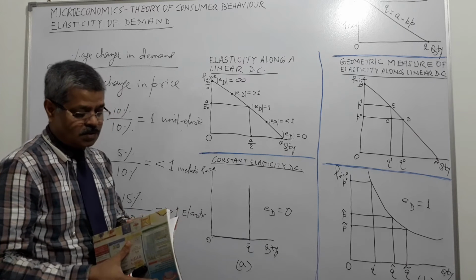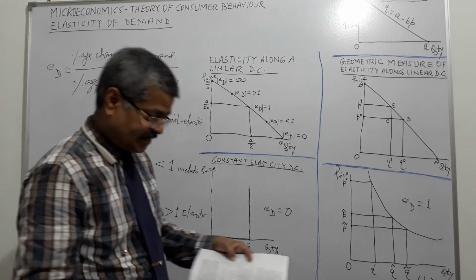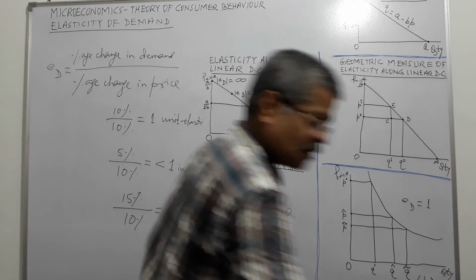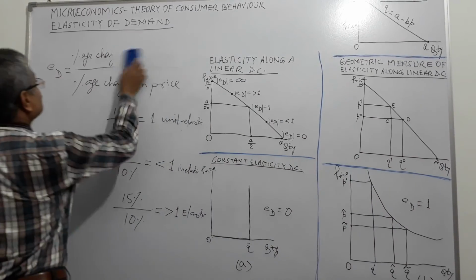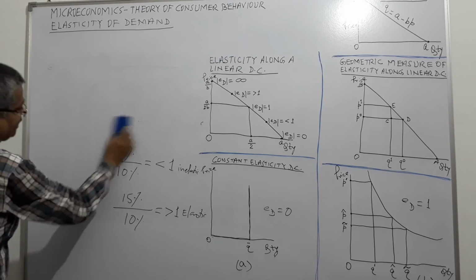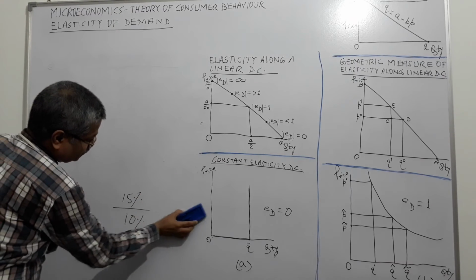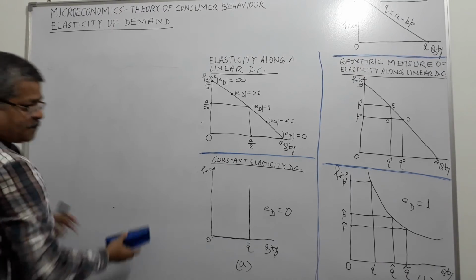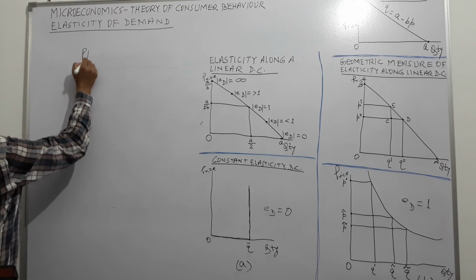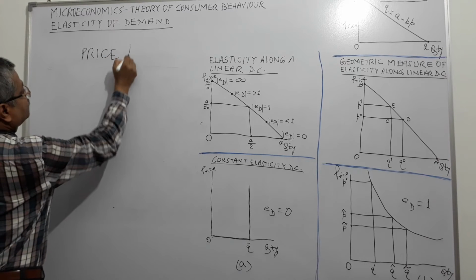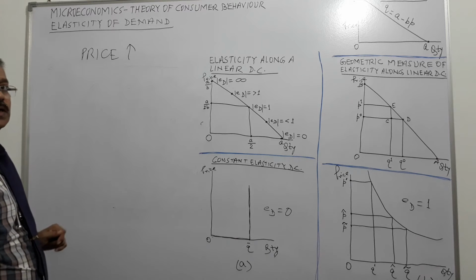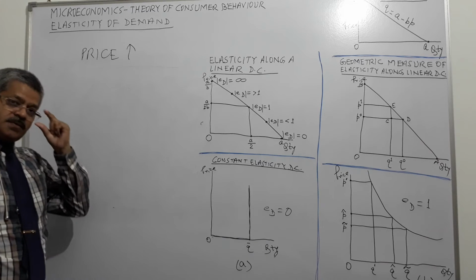So, elasticity and expenditure. What is elasticity and expenditure? It shows what the relationship is between elasticity and expenditure. So you can try to understand it like this. There is one scenario. What is the scenario? Price goes up, right? In this scenario, we can have three things.